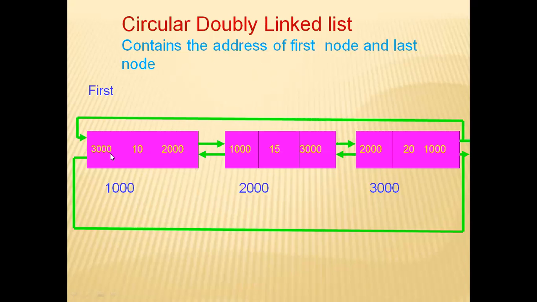So 3000 means, before this 1000 element, the last node is the element. So the last node address will be stored in the previous part of the first node, and in the next part of the last node, the address of the first node will be stored.